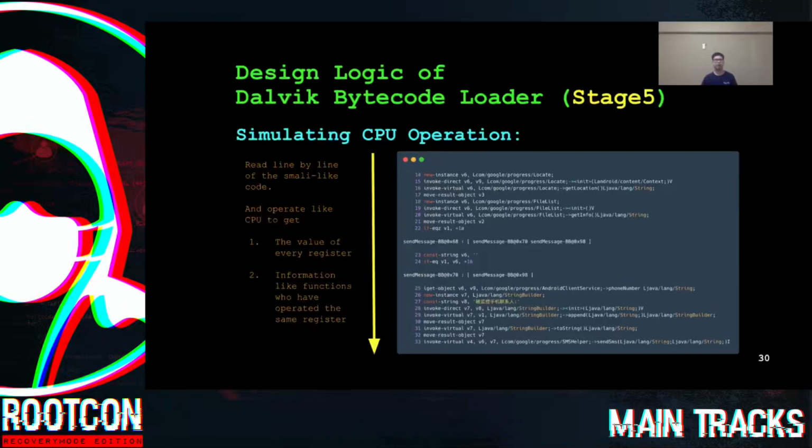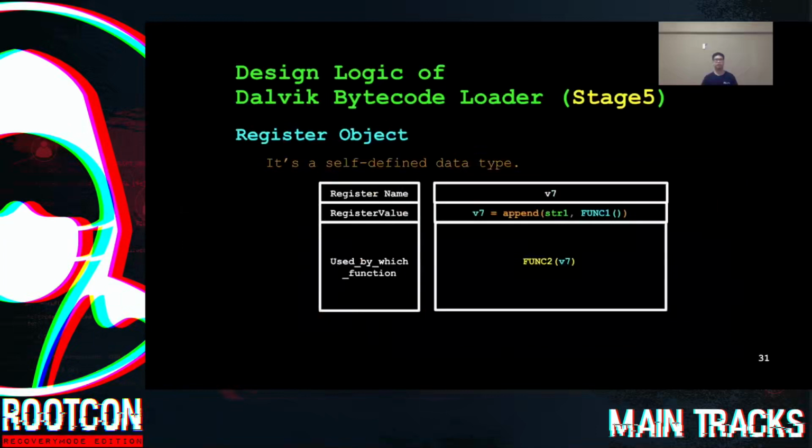First, the value of every register. Second, the information like functions that have operated on the same register. To make this happen, we create a self-defined data type. We call it register object. In each register object, we store three kinds of information. Number one, the register name. Number two, the value of the register. Number three, the function that uses this register.